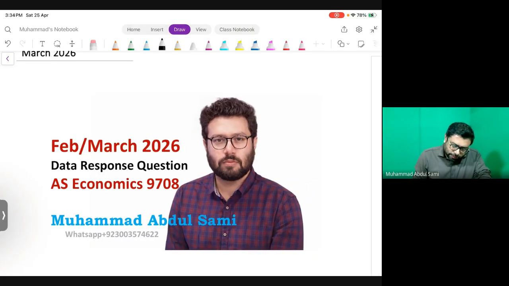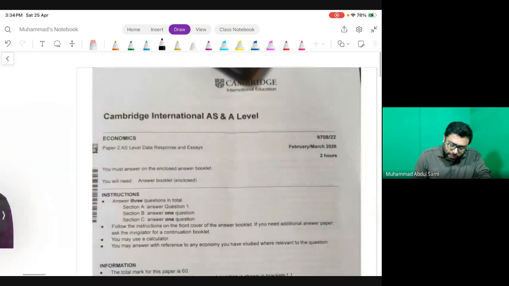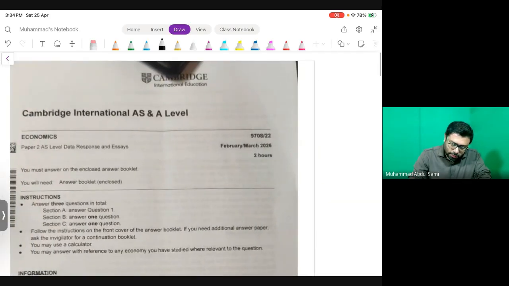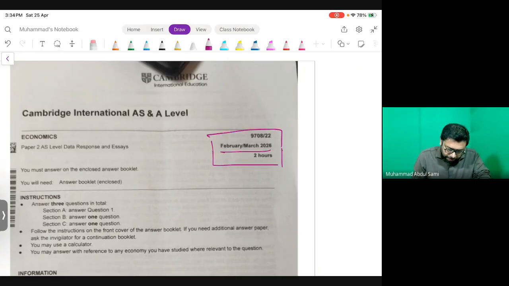Luckily I've got the paper, and this is the February, March 2026 paper, which just happened a couple of days before. In today's lecture, we are going to attempt Section A, that is the data response question. Hopefully, in our upcoming classes, we would be able to solve Section B and Section C as well.